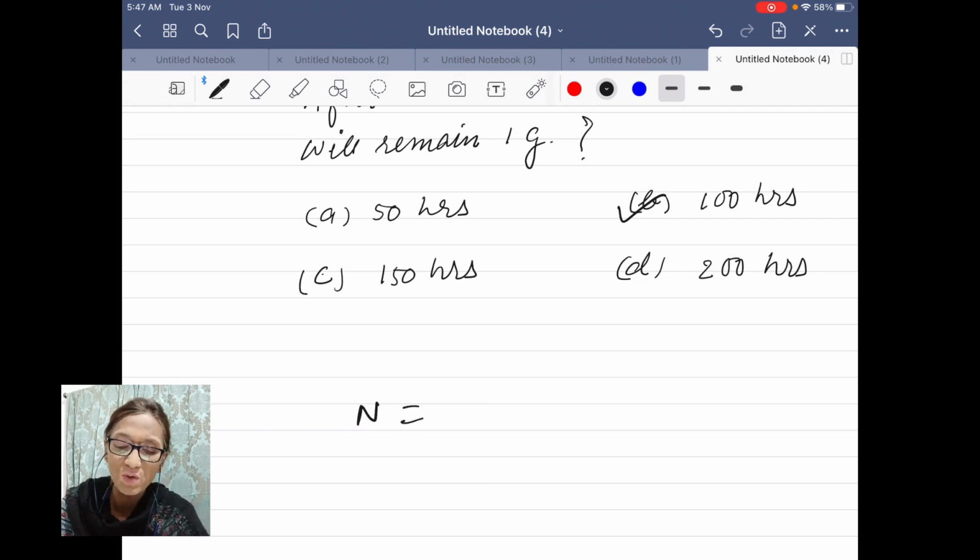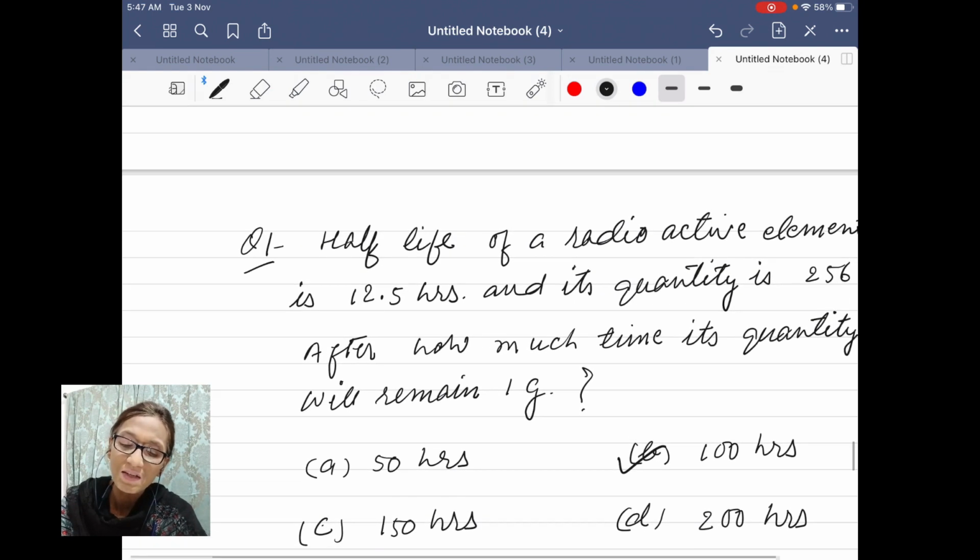N is equal to N naught by 2 raised to the power number of half-lives. Do remember that equation. The number of half-lives is not given, but the two masses are given here.